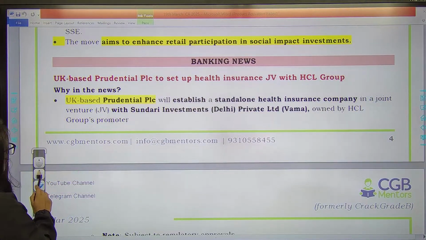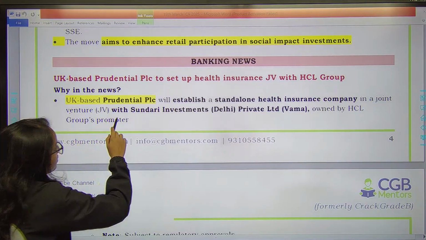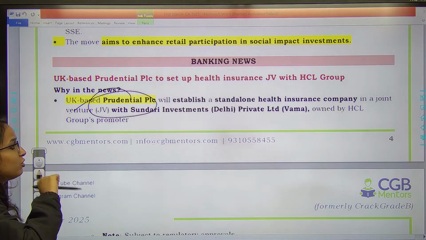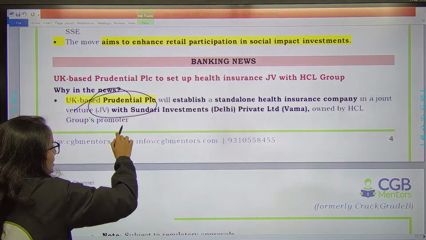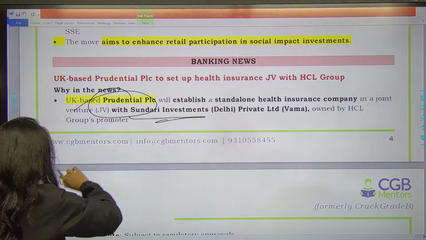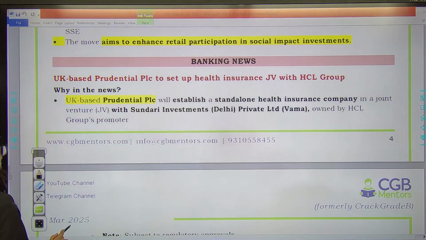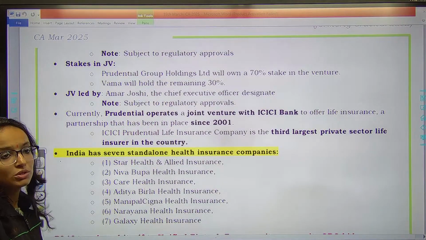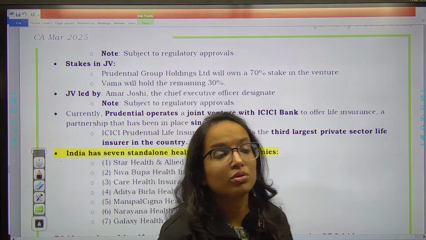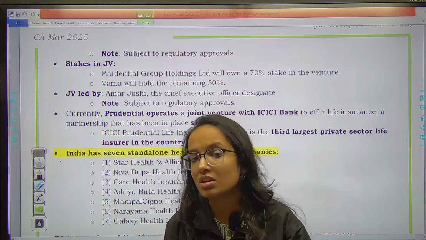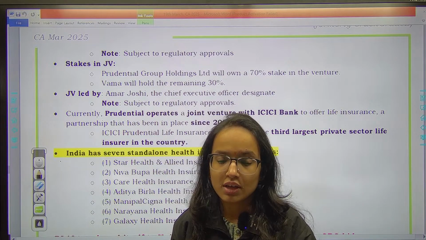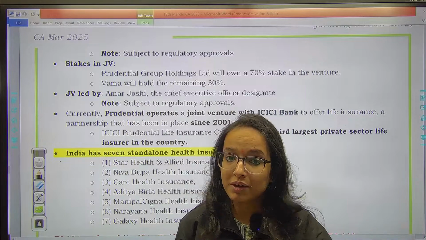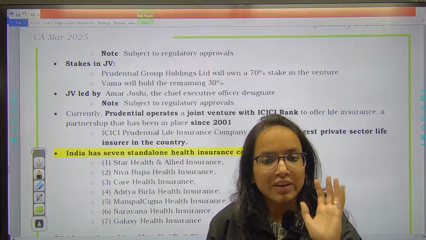Then moving on to banking news, UK-based firm Prudential will be establishing a standalone health insurance company in a joint venture with Sundari Investments. Remember, what is a standalone insurance company? Standalone health insurance companies are just providing you health insurance products, right? Unlike other insurance companies which generally provide a wide range of products apart from health insurance. So these will only provide health insurance.